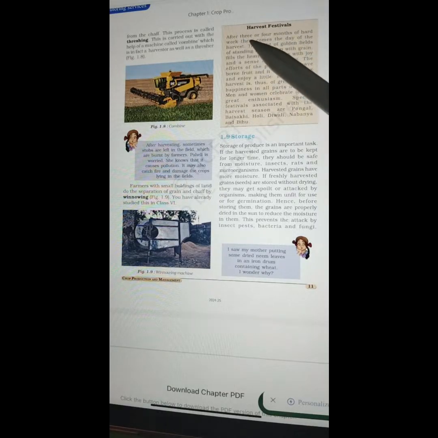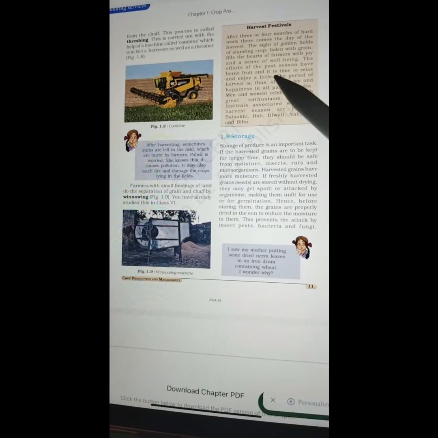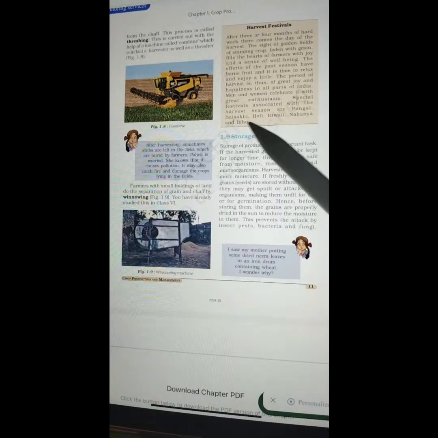Harvest festivals. After 3 or 4 months of hard work, there comes the day of the harvest. The sight of golden fields of standing crop laden with grain fills the heart of farmers with joy and a sense of well being. The efforts of the past season have borne fruit and it is time to relax and enjoy a little. The period of harvest is thus of great joy and happiness in all the parts of India. Men and women celebrate it with great enthusiasm. Special festivals associated with the harvest season are Pongal, Baisakhi, Holi, Diwali, Nabanna, and Bihu.